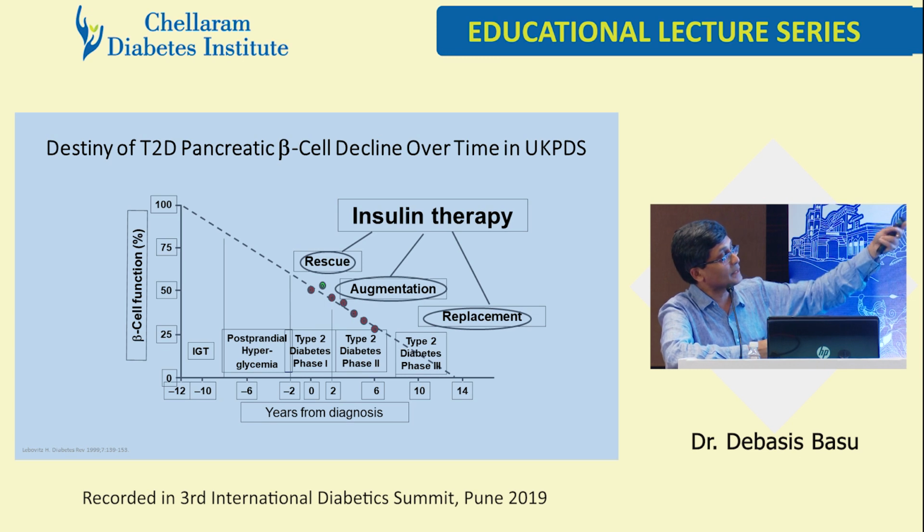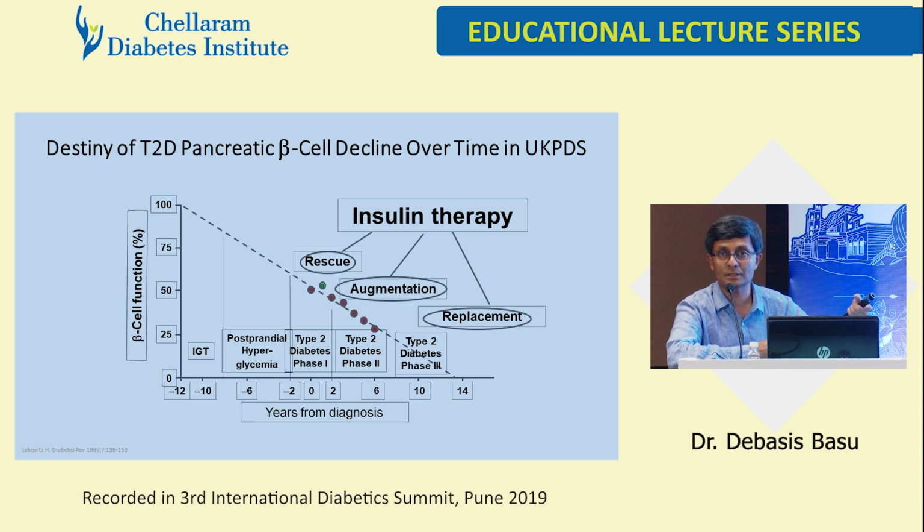He had that: type 2, phase 1, phase 2, phase 3. I just quoted that 1999 paper. Insulin therapy, he said, let's have it as rescue therapy. Like he's on fire now. Let's rescue him at the beginning, at the diagnosis. Fasting 250, PP 300, A1C 10, put him on insulin, rescue therapy.